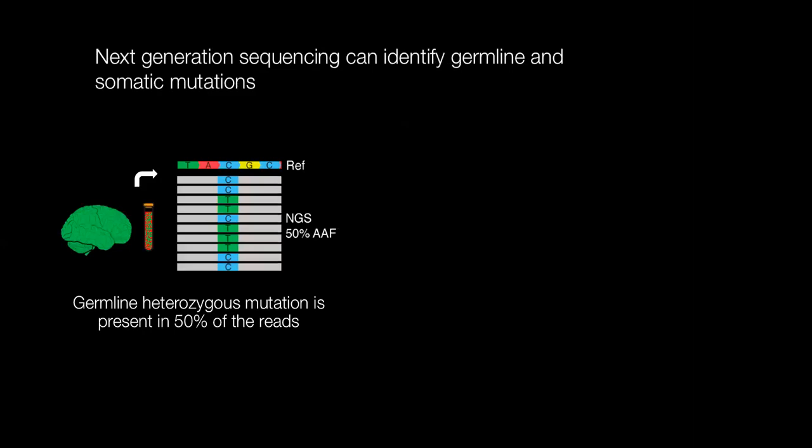So over the past decade or so, our ability to identify germline and somatic mutations has really been greatly aided by advances in next generation sequencing technologies. And these are essentially massively parallel sequencing experiments. So in this example, each gray bar refers to a sequencing read. And the average number of times each genomic location in the target region is sequenced is the read depth. So in this case, we have 10 gray bars at this location, so we have a read depth of 10.